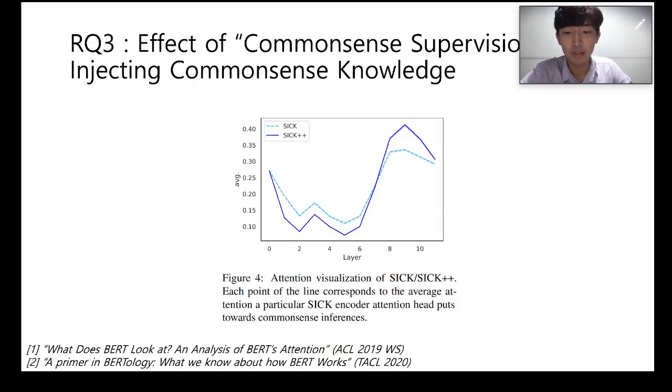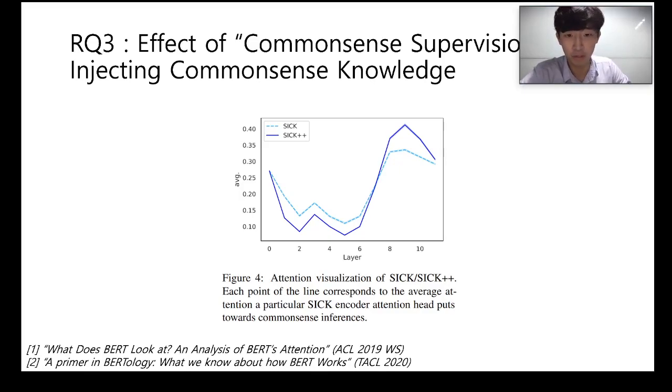Lastly, we wanted to check if the auxiliary task of generating commonsense inferences of the summary helped. In other words, we wanted to check why SICK++ achieved better performance compared to SICK. When we look at the attention visualization, we can see that SICK++ has higher attention values at the upper layers.